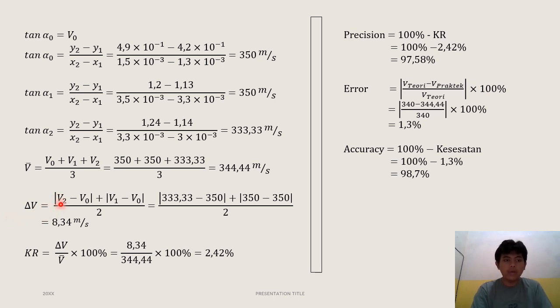Absolute of velocity 2 minus velocity 0 plus absolute of velocity 1 minus velocity 0 divided by 2, which is 330 minus 350 plus absolute of 350 minus 350 divided by 2, which is 8.34 meters per second. And this is the KR, deviation velocity divided by average velocity, times 100%, which is 2.42%. So I get the precision from this experiment is